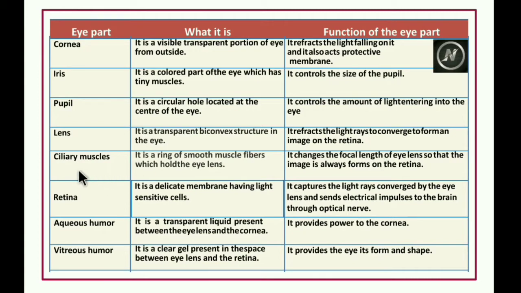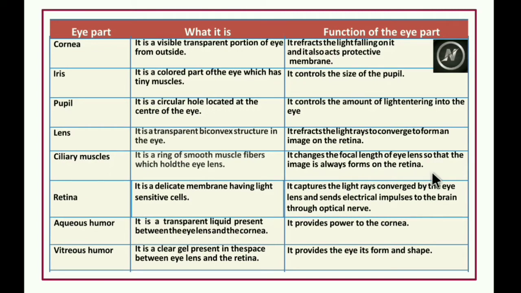Ciliary muscles, a very important part. It is a ring of smooth muscle fibers which holds the eye lens. What is the importance or the function? Ciliary muscles change the focal length of the eye lens so that the image always forms on the retina.